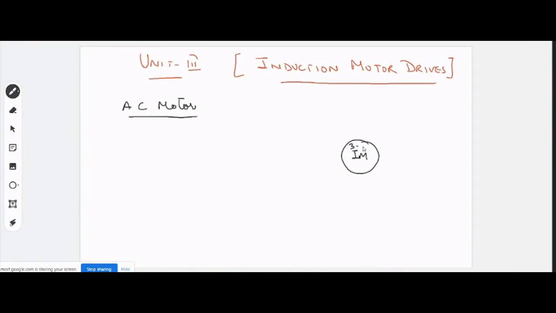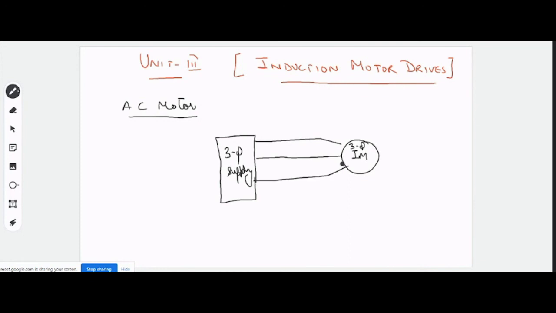If we talk particularly about the three phase induction motor, and we have a three phase supply, then obviously we can directly connect our motor to this supply if the supply rating matches the motor, and your motor will operate. Obviously, whatever load you have connected will also govern that.